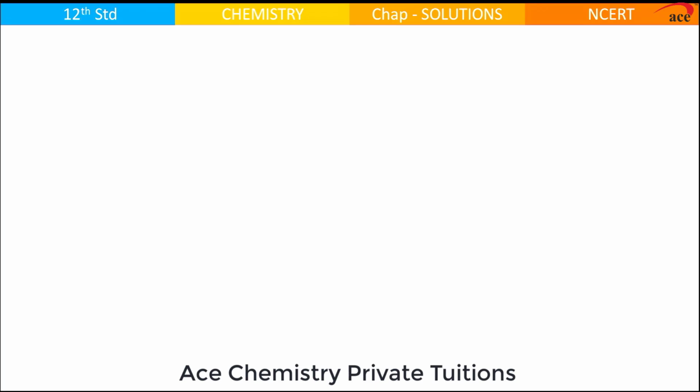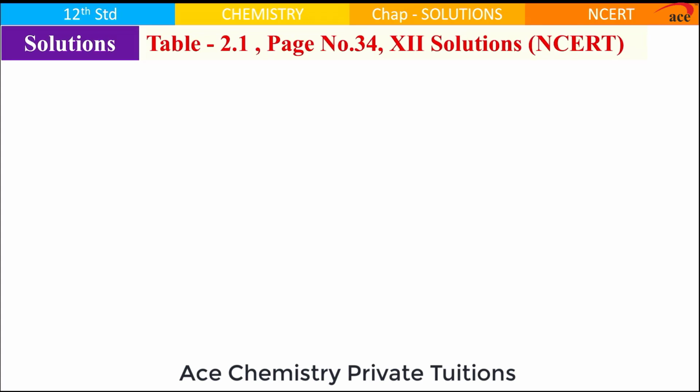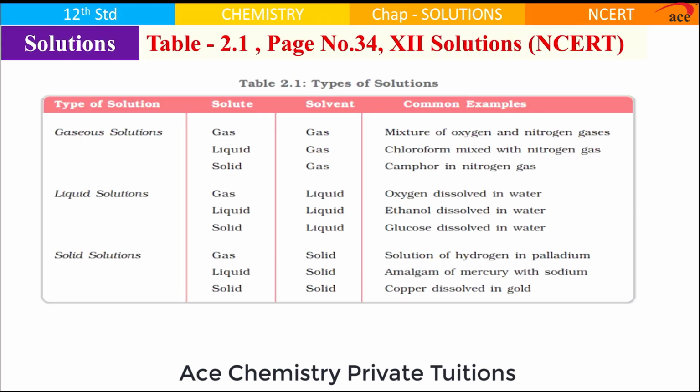To discussion of tables associated with chapter solution. First table, table number 2.1, page number 34, NCERT textbook. Right, one of the easiest tables, right? Common examples around. It's easy to remember, right?